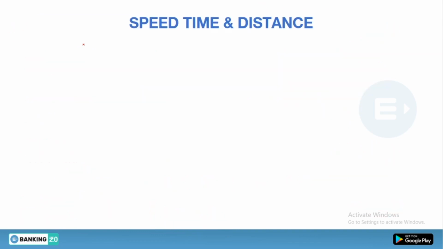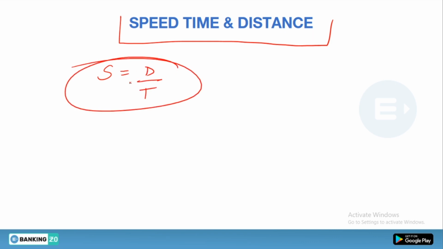Let's move ahead to today's topic, which is speed, time and distance. How can you solve speed, time and distance problems? First of all, you should know that speed is equal to distance upon time. So you know the formula, but you may not know something else.